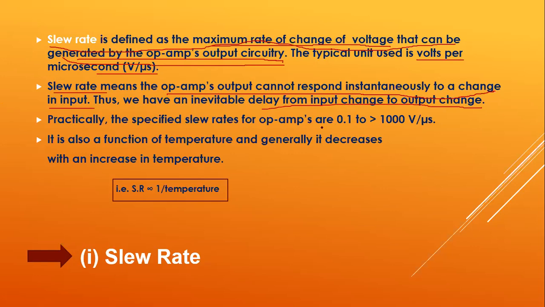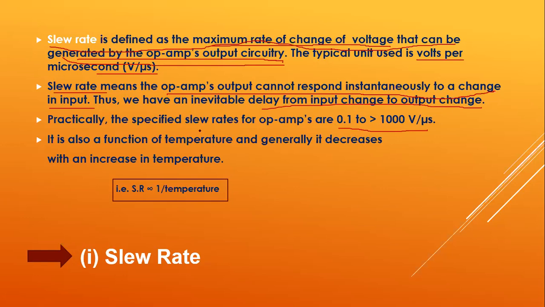Practically, the slew rate for op amps is specified between 0.1 to greater than 1000 volts per microsecond. Ideally, it is infinite. It is also a function of temperature, and generally it decreases with an increase in temperature. Once we have seen this definition with respect to time, dV by dt, which is the change in output voltage relative to the change in input voltage, that is how quickly the output responds to the change in input voltage is defined as the slew rate.